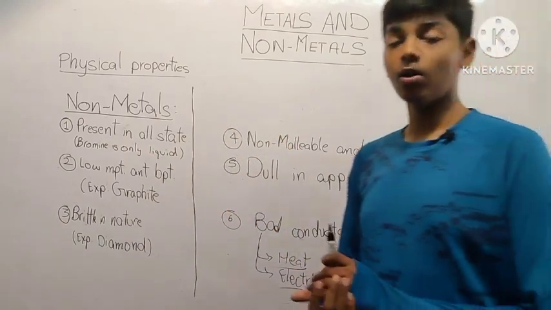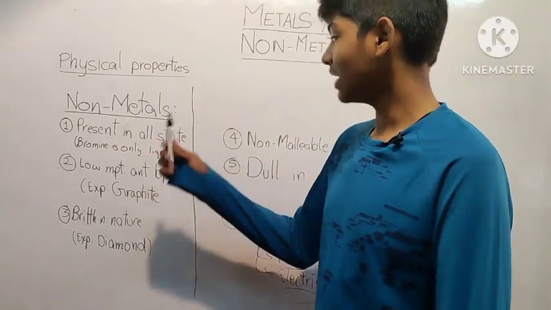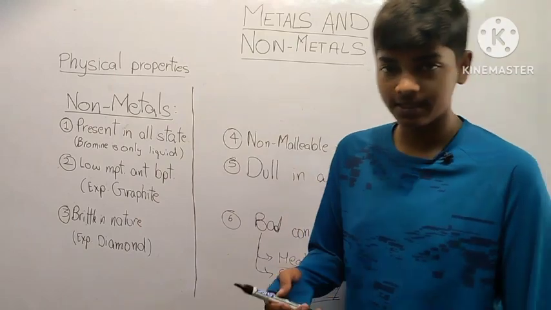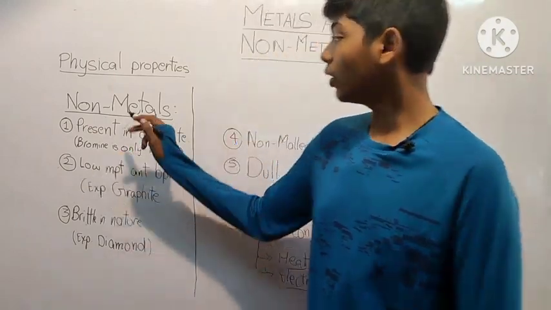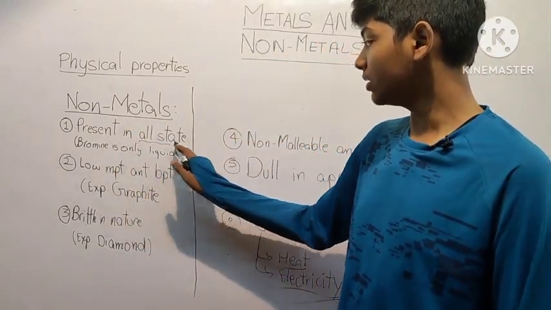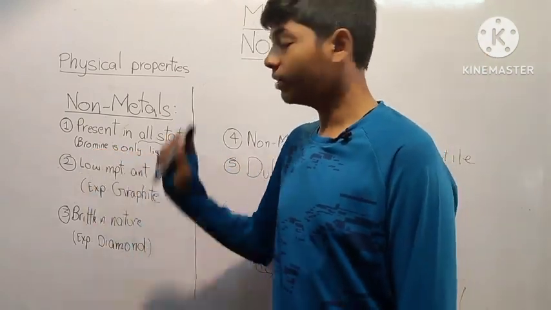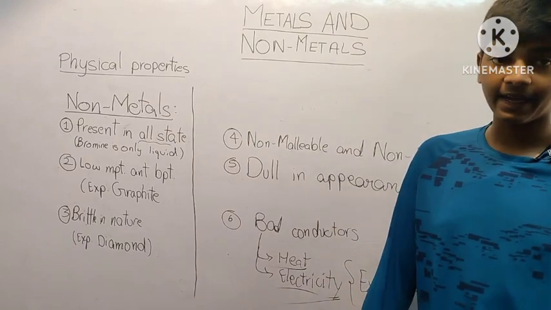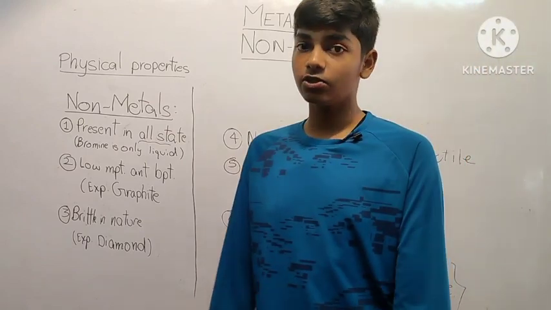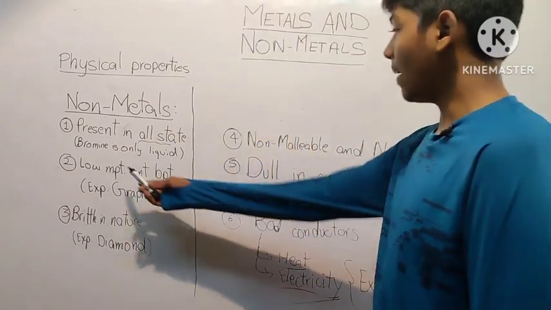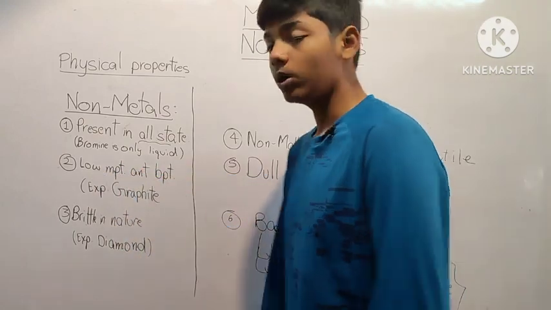In metals we discussed that they are usually solid in state except mercury, which is liquid. But non-metals are present in all the states, whether it be liquid, solid or gas. Bromine is the only liquid non-metal. A gaseous non-metal is oxygen and a solid non-metal is sulfur, and they usually have low melting and boiling points